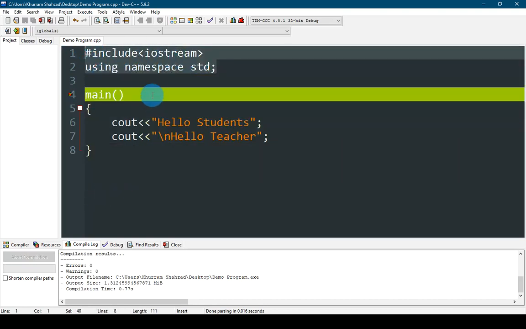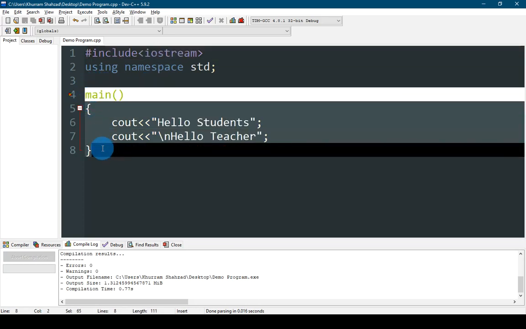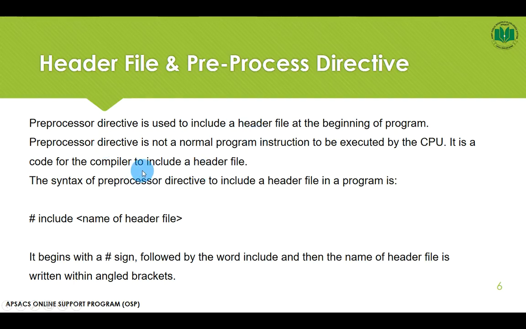Special lines, the preprocessor directives, tell the compiler to include this file first and then go to the main section and execute it. It does not tell the computer what to do, but tells the compiler to include this file with this program.